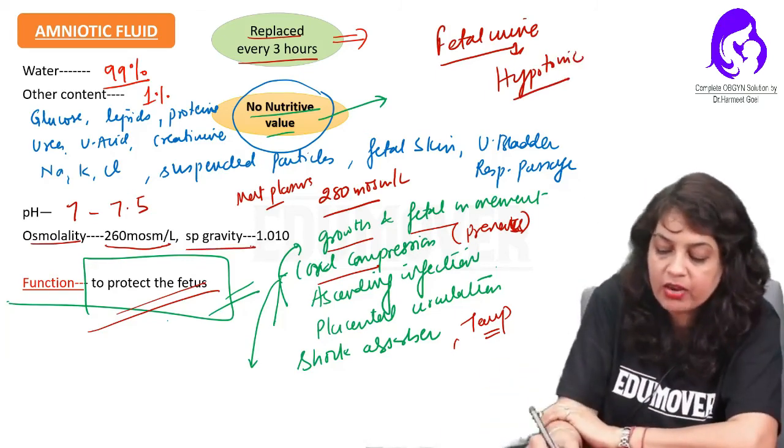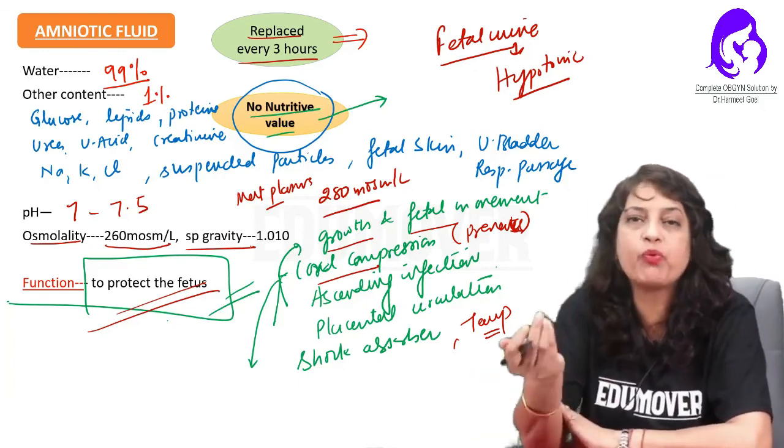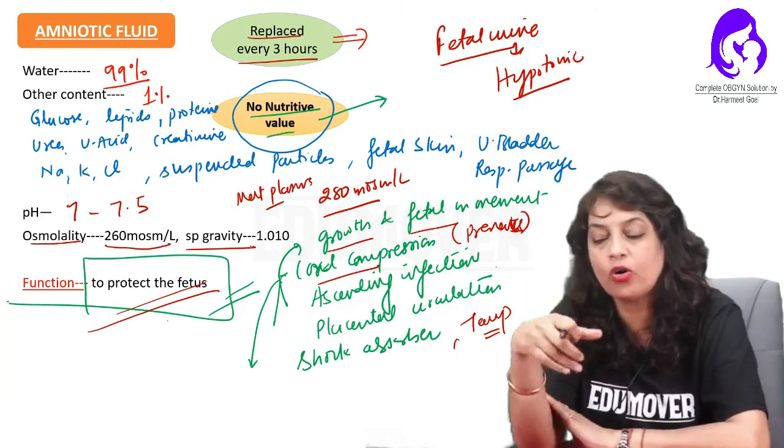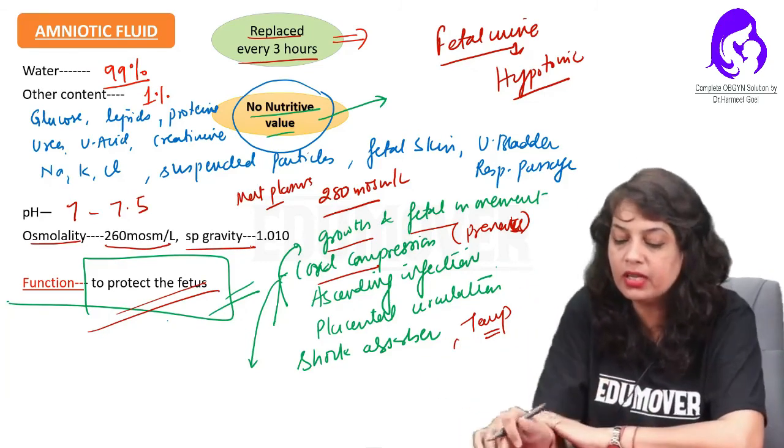Now specific gravity is 1.010. Sometimes these points are added in the options of a question, so you should be knowing all this. So this is very, very important.